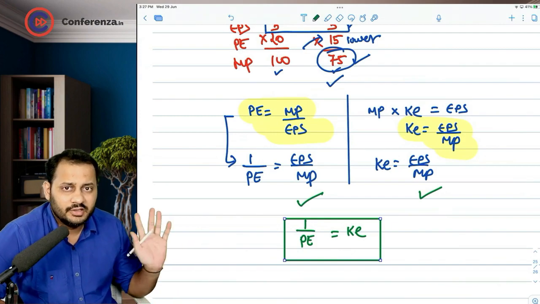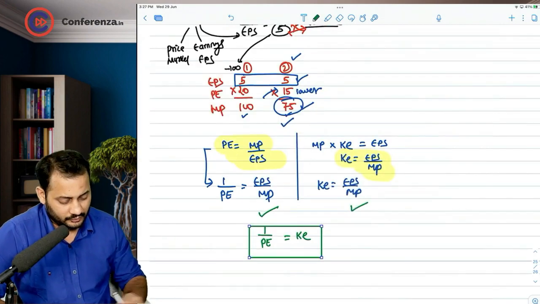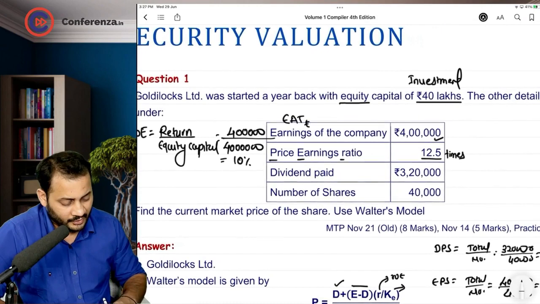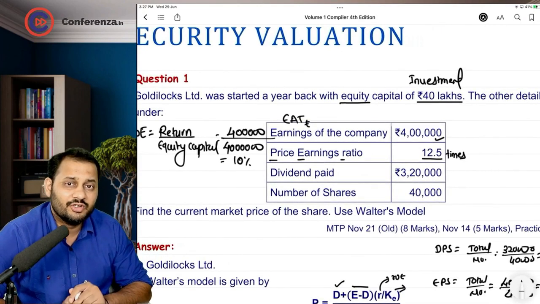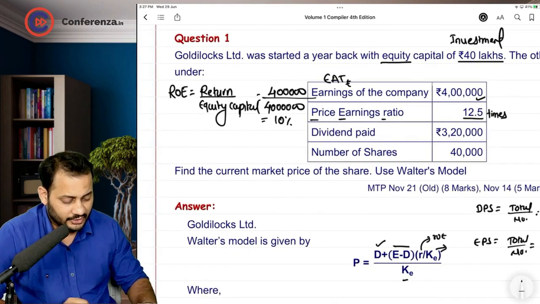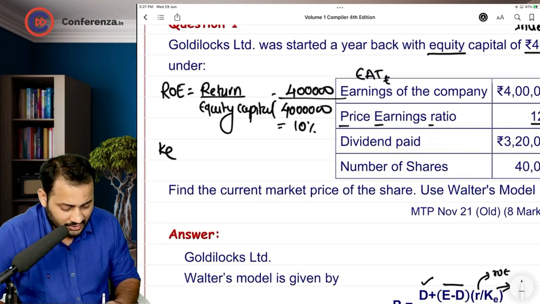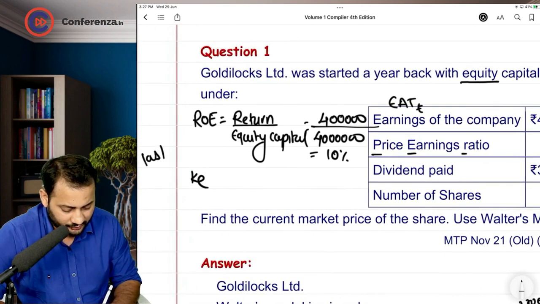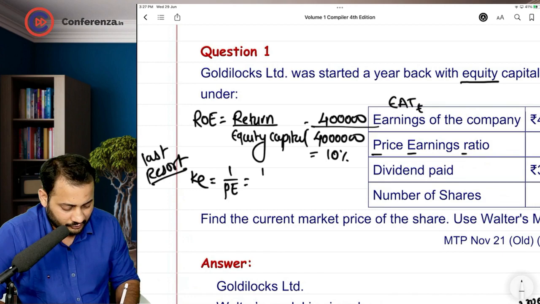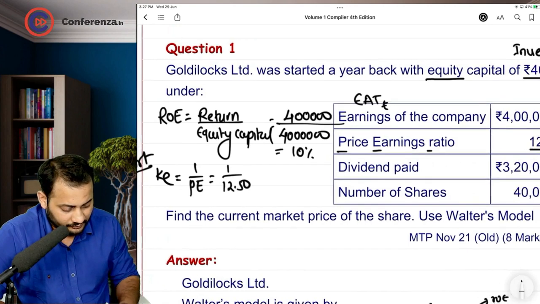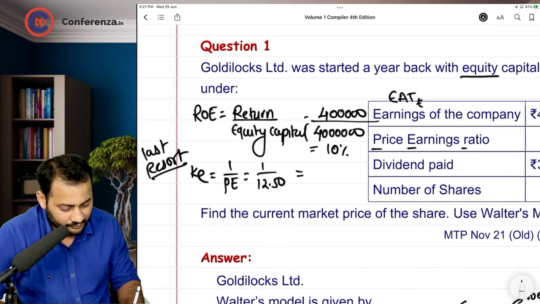So ultimately this comes to the conclusion. Now coming over to our question. In this question, cost of equity is not given to you. If you see, there is no cost of equity, and at that time what you can do as a last resort to calculate the cost of equity, okay, 1 by PE ratio, 1 by 12.5, you can see it clearly, that comes to 8%.